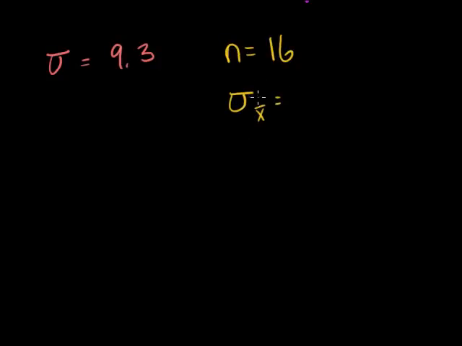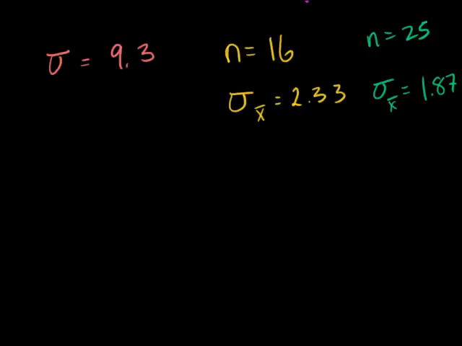We experimentally determined it to be 2.33. And then when n is equal to 25, we got the standard error of the mean being equal to 1.87. Let's see if it conforms to our formulas.